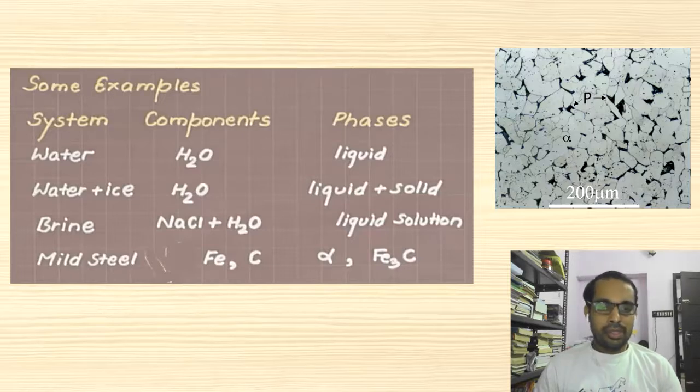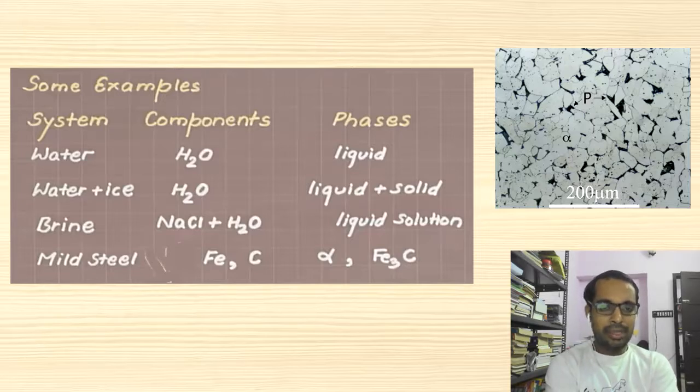The first system is water. Water has the component H2O. The ratio of hydrogen and oxygen is always fixed: two atoms of hydrogen and one atom of oxygen, and the resultant phase will be liquid. The water will be in liquid form. So this has one component and one phase.